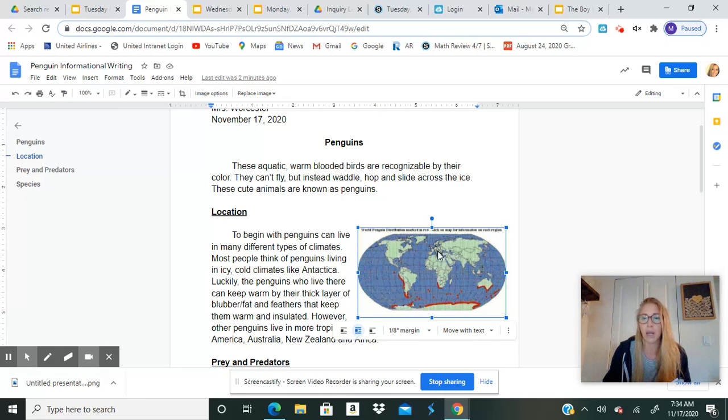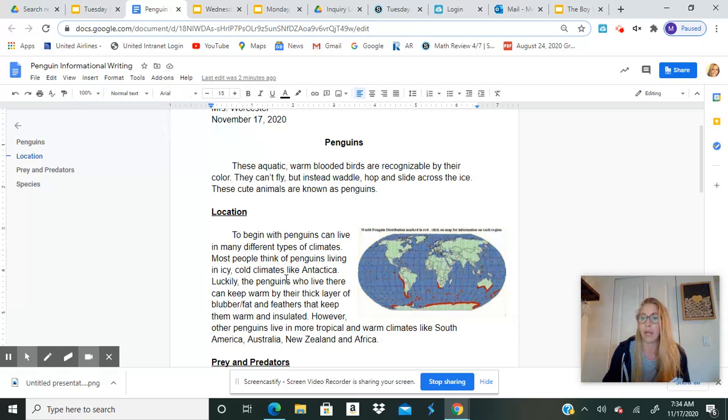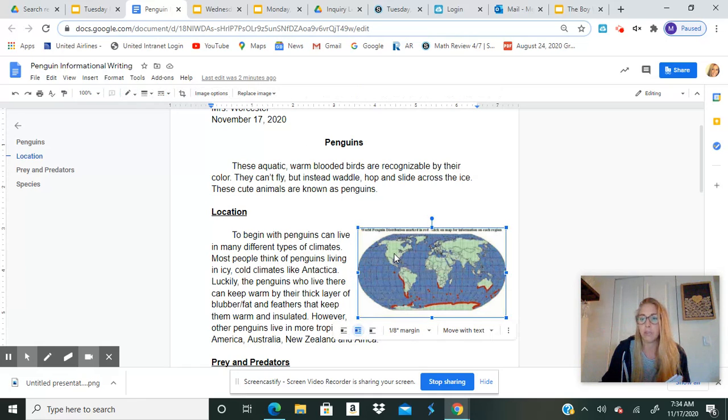I'm not going to show you how to do pictures today. Today, I just want you to type up your writing, and then the next time we meet, I can show you more of how to do these pictures so they align in the text.